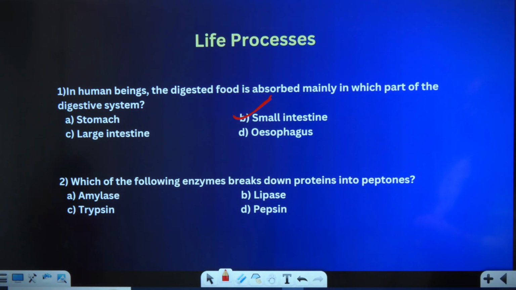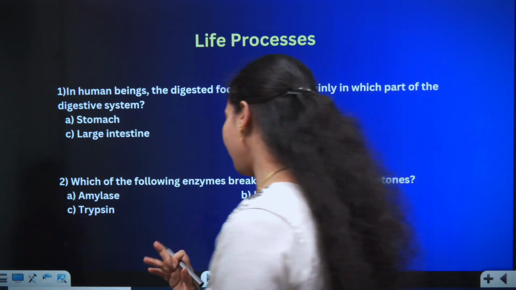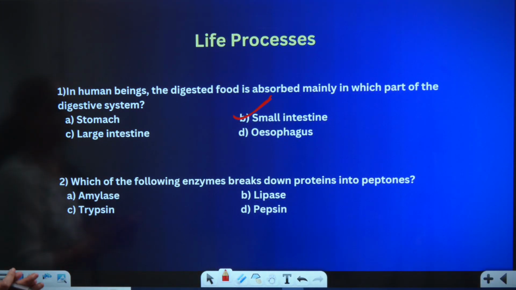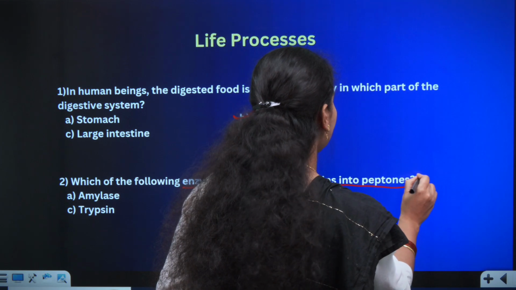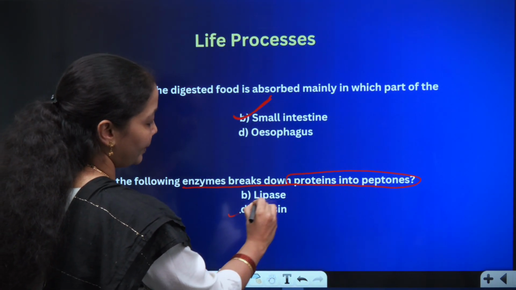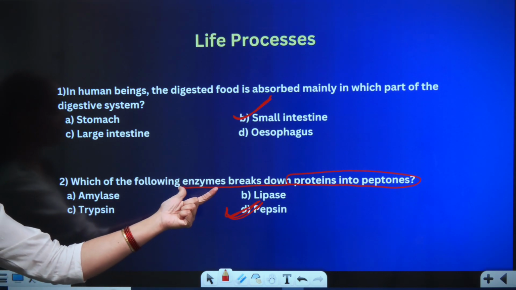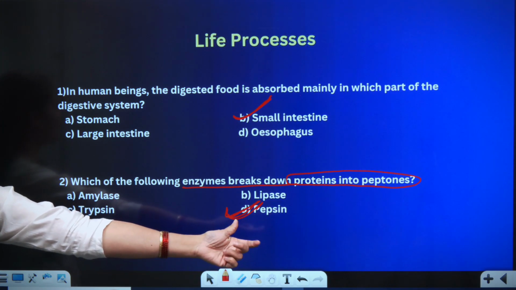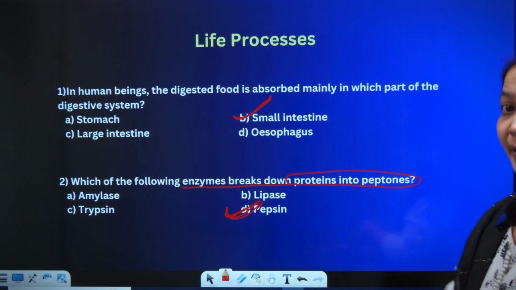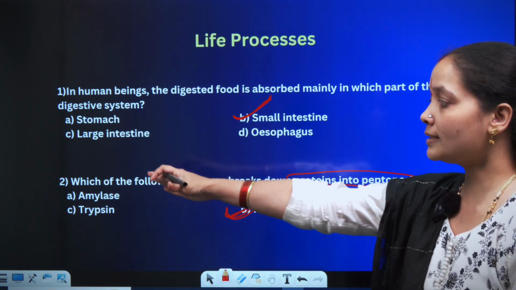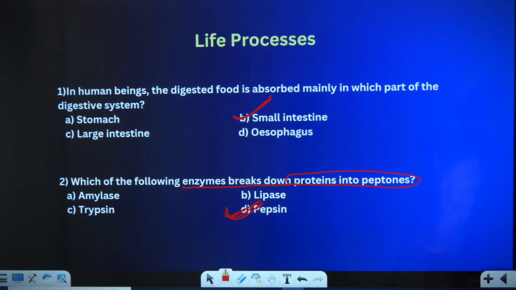Which of the following enzymes breaks down protein into peptone? Whenever a question is asked based on breaking down by enzymes, we all know that proteins are broken down by pepsin. Okay, so whenever a protein-based question is asked and they are asking for the enzyme, you will obviously go for the option based on pepsin, not trypsin, not lipase. Trypsin and lipase are helping in the digestion process, and amylase is the enzyme present in saliva. So option D will be my right answer here.